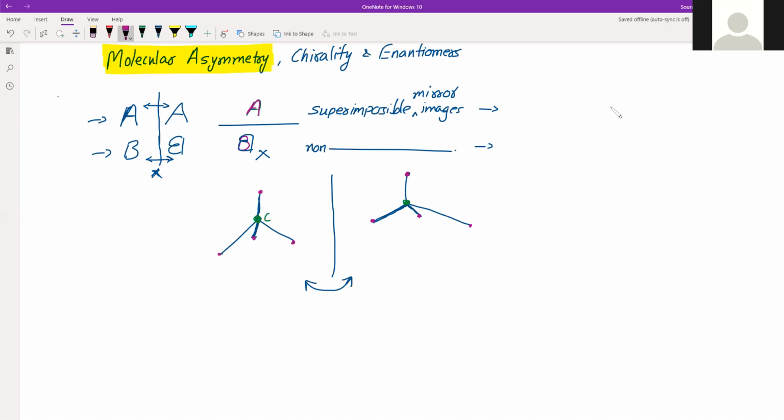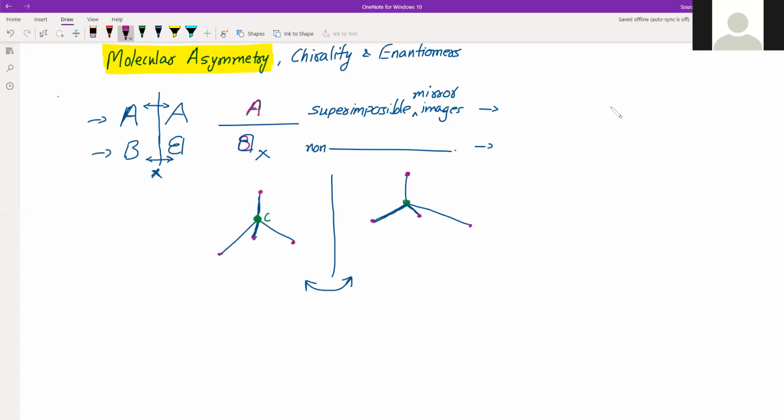That is how even organic molecules where carbon is involved can have a mirror image, and those mirror images can be superimposable or non-superimposable. Right. So this optical activity in the 3-dimensional arrangement of atoms is actually due to this difference in mirror images.